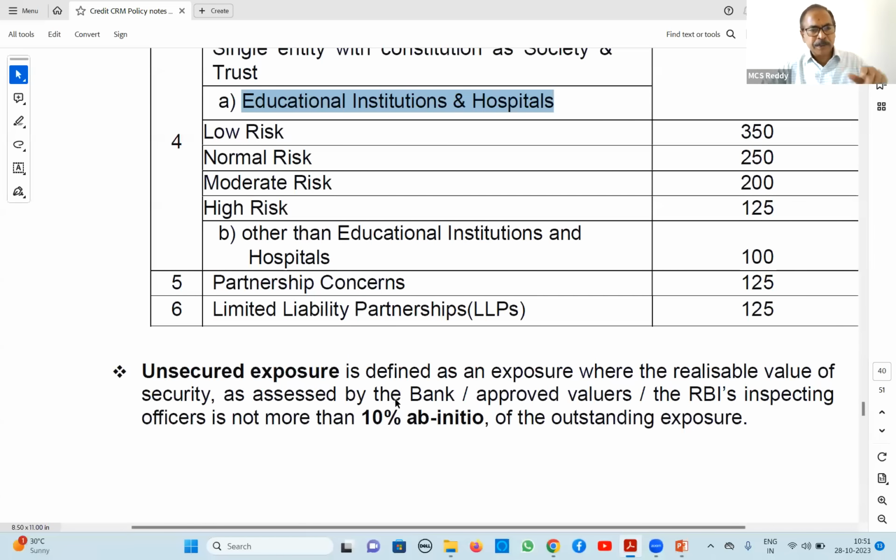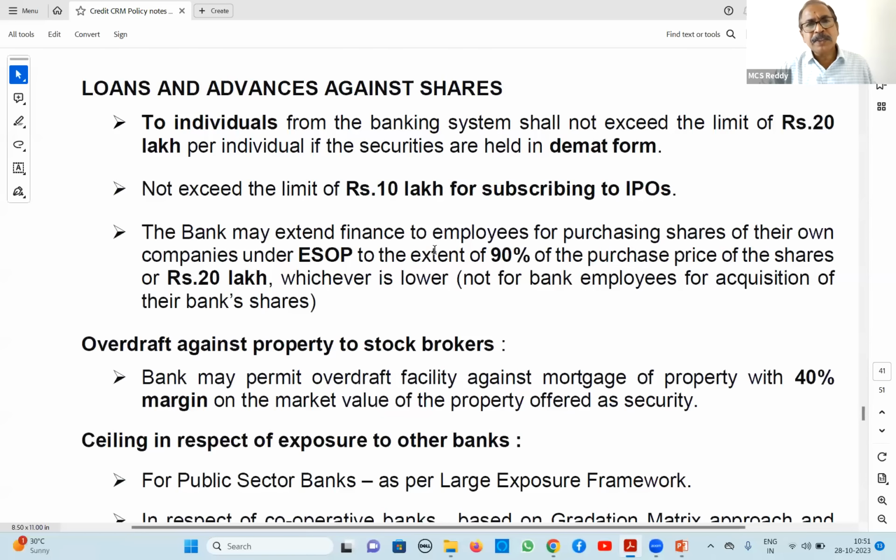Next, this is the RBI definition. Ab initio, if it is less than 10%, we call it unsecured. This is also about loans against shares, how much you can give. Yesterday in class we saw the margin is 25% if it is in demat form. Now the maximum quantum, to individuals only. Keep in mind, against primary security of shares, loans can be given to individuals only, not to others like partnership, companies, LLP, etc. Proprietorship is also considered an individual. Only for individuals we can sanction.